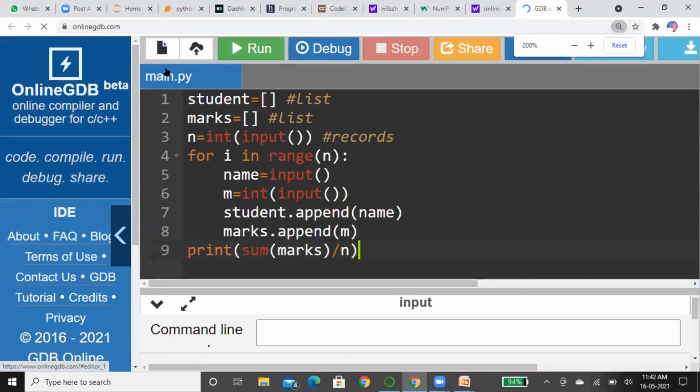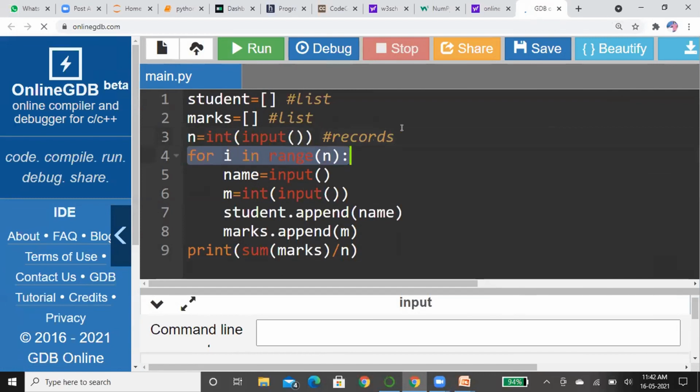See here. In this third line, we are reading how many records are present. So the records count is stored in n. Now I am iterating the for loop n times. In each iteration, I am reading the input name of the student, and after that I am reading the input marks of the student.